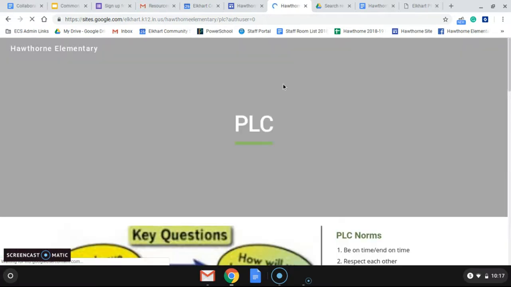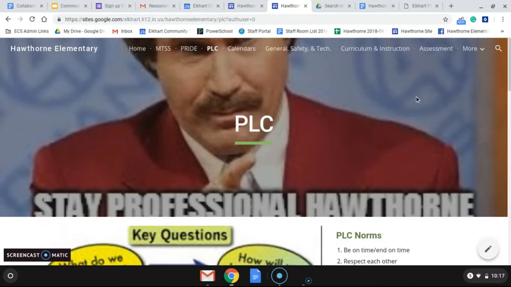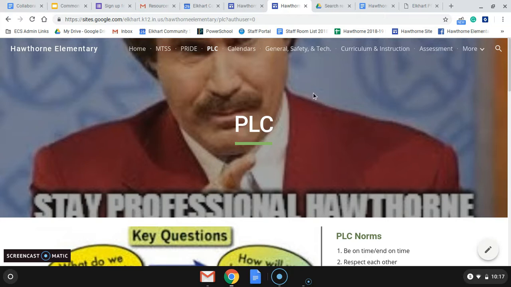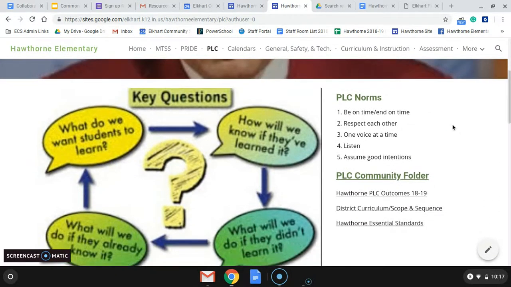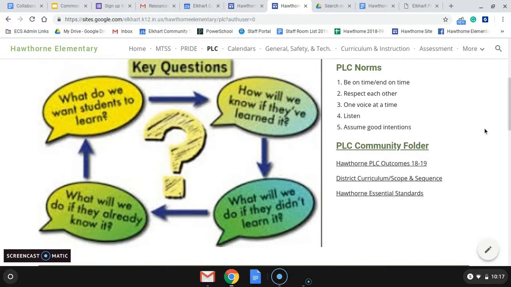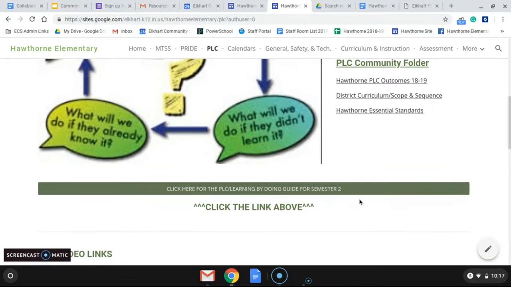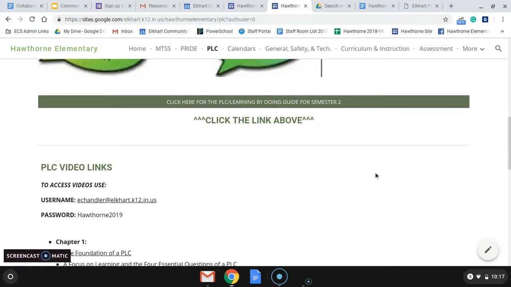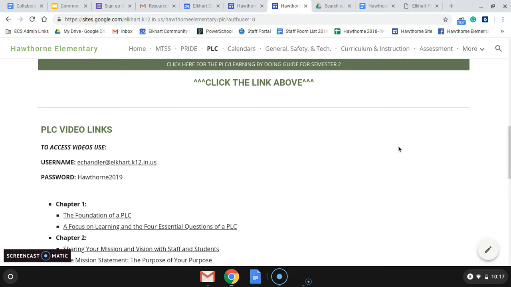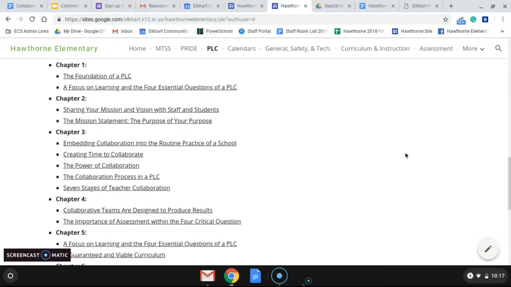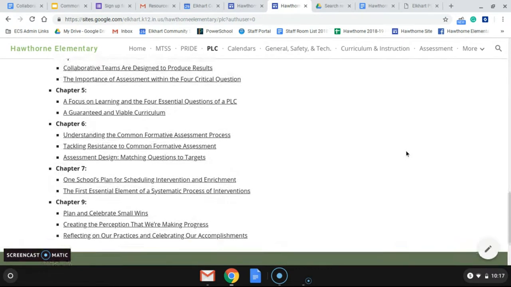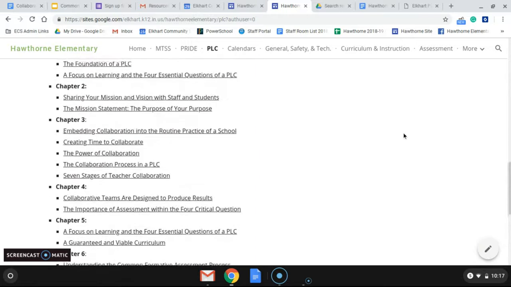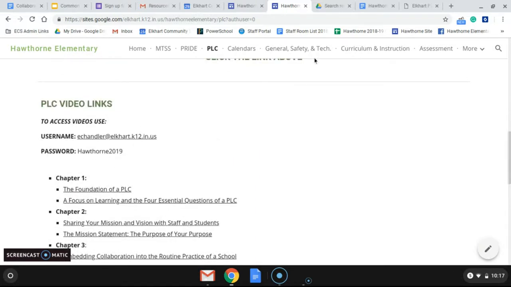On the PLC page, we'll have a lot more to be added once the school year starts. As you can see, Ron Burgundy's on the front, reminding us to stay professional. If you know Ron Burgundy, you know he's a man who knows what he's talking about. It's got the 4 PLC questions, norms, and community folder. These links will be updated as we do our planning at the beginning of the year, and all videos that were used last year and will continue to be used this year from our Learning by Doing book will be included here, along with the username and password that you'll need.